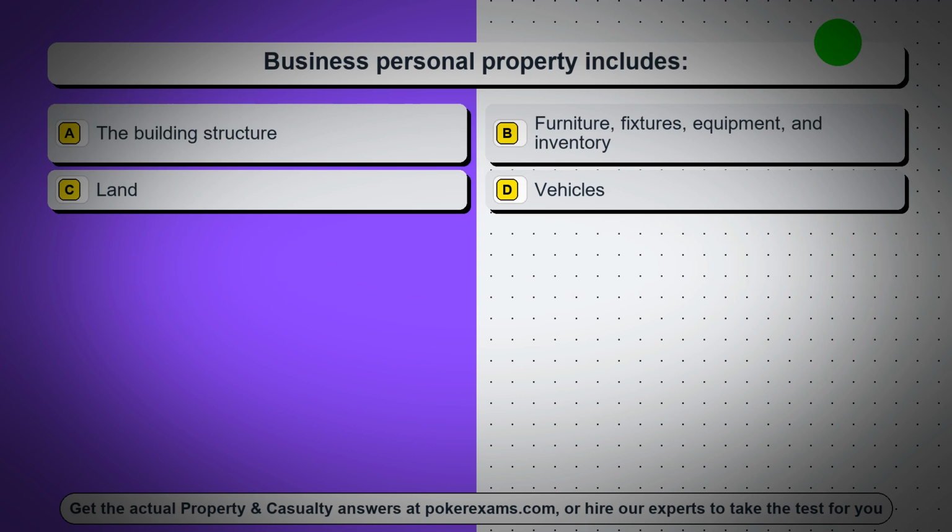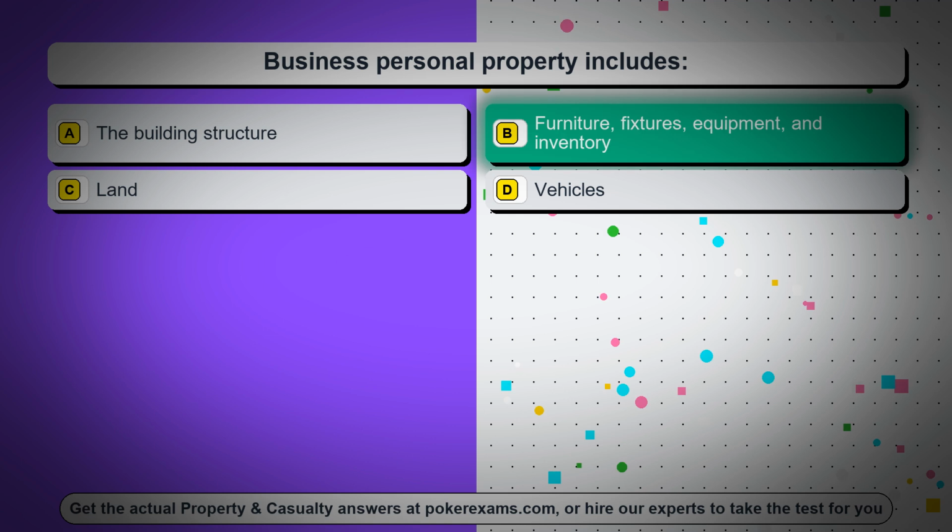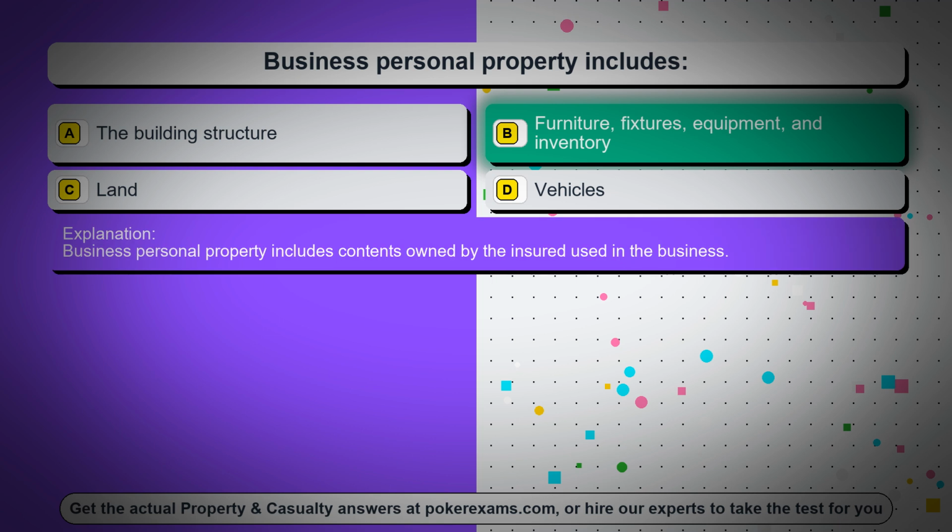Question 94. Business personal property includes: Option A, the building structure. Option B, furniture, fixtures, equipment, and inventory. Option C, land. Option D, vehicles. The correct answer is option B, furniture, fixtures, equipment, and inventory. Business personal property includes contents owned by the insured used in the business.